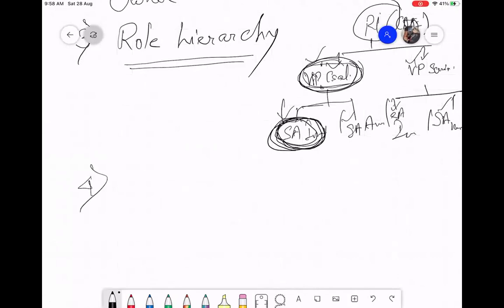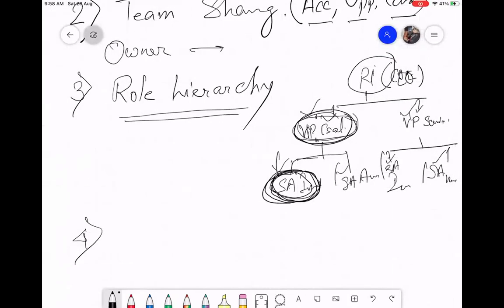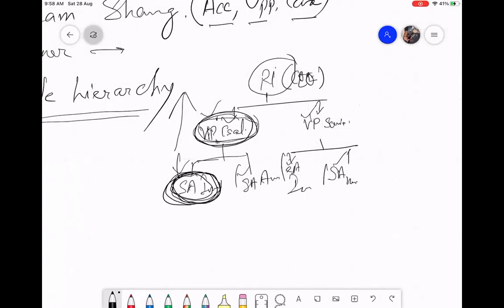Now, I have created an upward sharing, right? That means my boss, his boss, and his boss, and his boss. But what if I want to share records which are not relevant to the role hierarchy? Maybe there is another team, like an acquisition team, which has been created. They must see everybody's record.